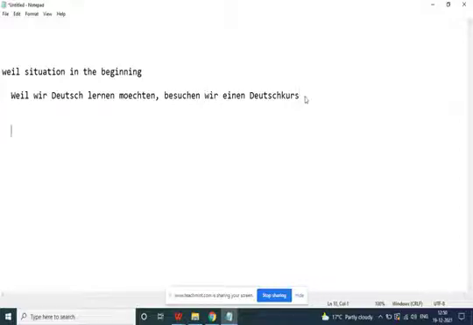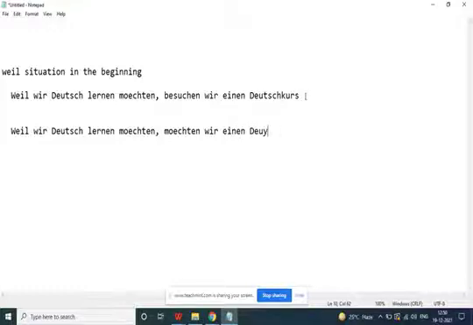You can also see the position of the words, I'll explain it later. "Weil wir Deutsch lernen möchten, möchten wir einen Deutschkurs." This is the pattern.